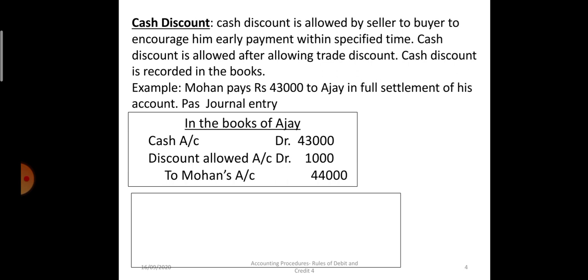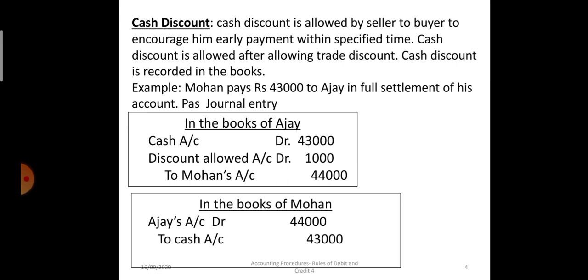And in the books of Mohan, Ajay's account debit 44,000, to cash account 43,000, and to discount received 1,000 rupees. The illustration or the example used is the same. First trade discount is allowed, then rebate is allowed, and then on the balance amount, when he is making the payment within the specified date, he is allowed a cash discount. So the 3 illustrations or examples are related. Try to understand that. In the next class we will try to solve more unsolved questions.